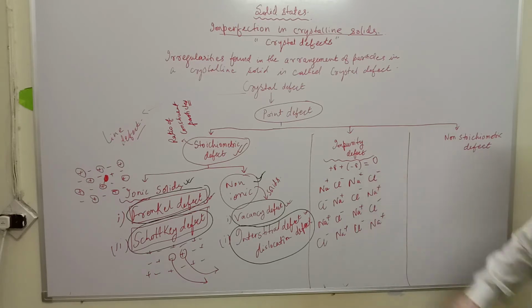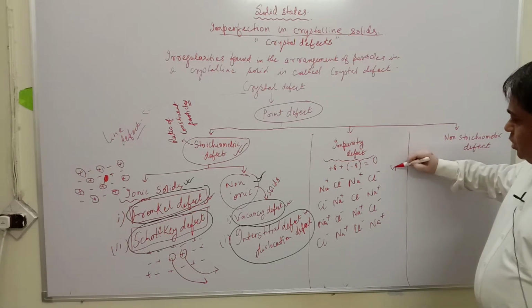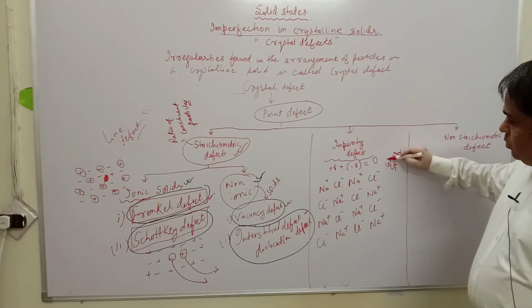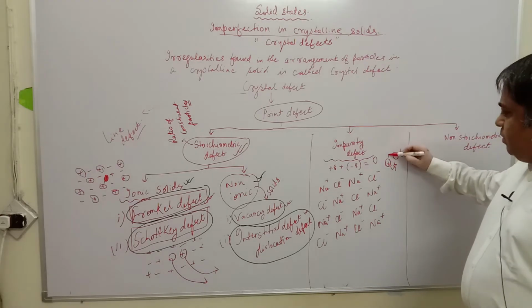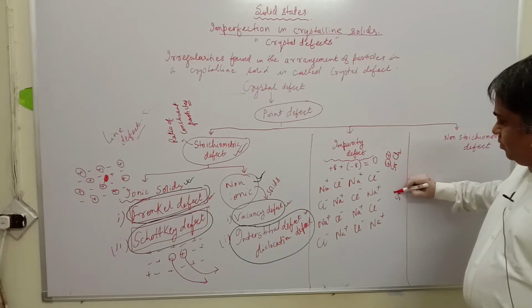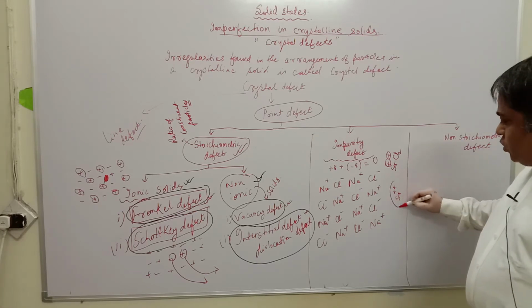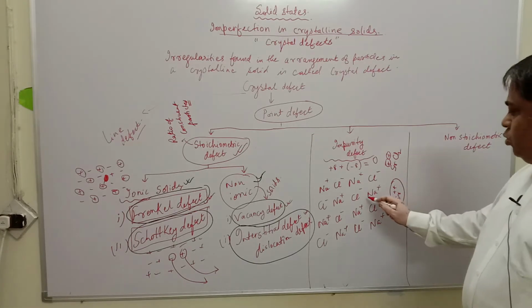Now if you melt it and after that if you add strontium chloride, SrCl2, then strontium is actually a divalent ion. So one strontium can displace 2 sodium atoms.